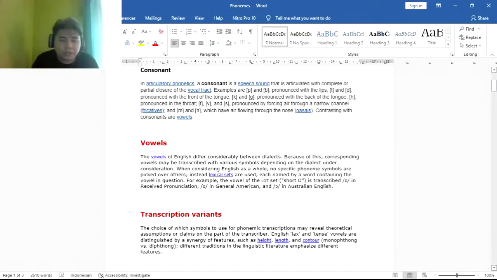When considering English as a whole, no specific phoneme symbol is fixed over the others. Instead, lexical sets are used, each named by a word containing the vowel in question. For example, the vowel of the lot set, short O, is transcribed as a different symbol in received pronunciation, in General American, and in Australian English.